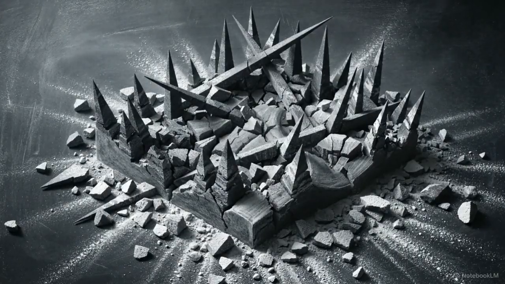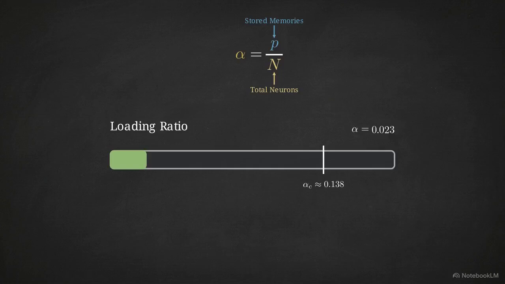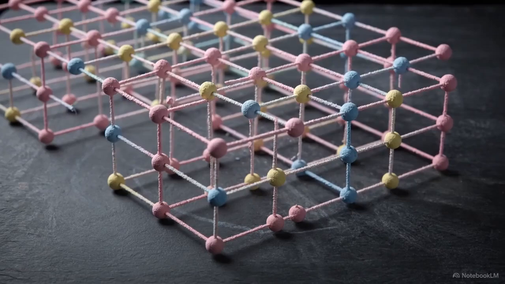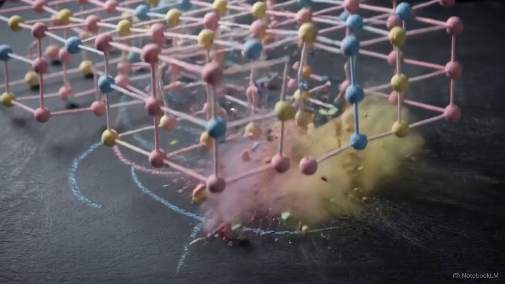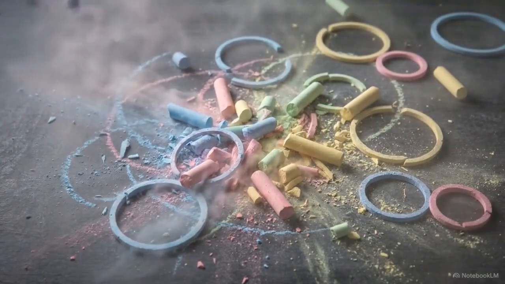We track this capacity using a loading ratio, the number of stored memories divided by the number of neurons. This chart shows the absolute limit of storage capacity. When the ratio reaches approximately 0.138, memory retrieval fails entirely. Crossing this mathematical limit marks a sudden, catastrophic structural transition, where the entire network's internal organization completely collapses.